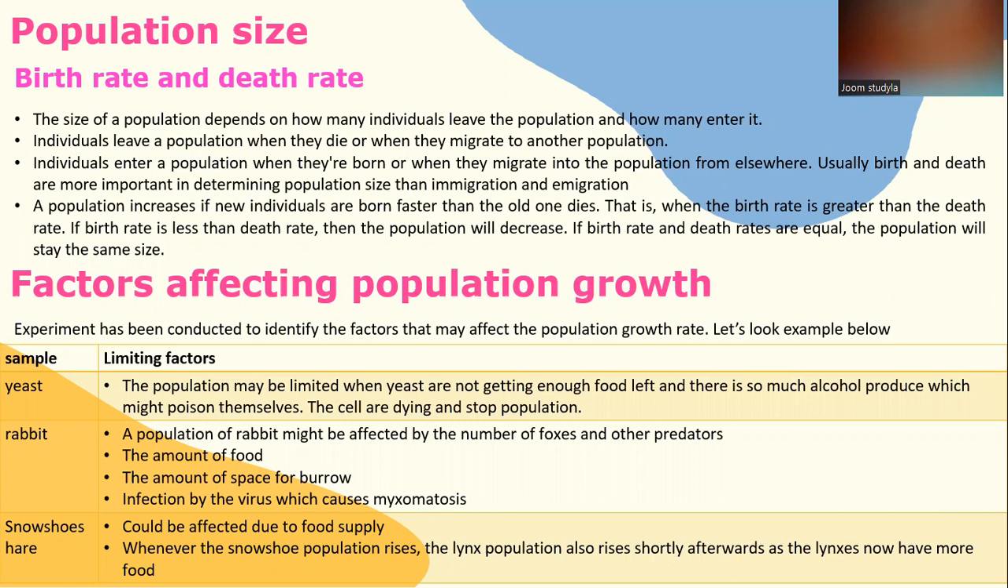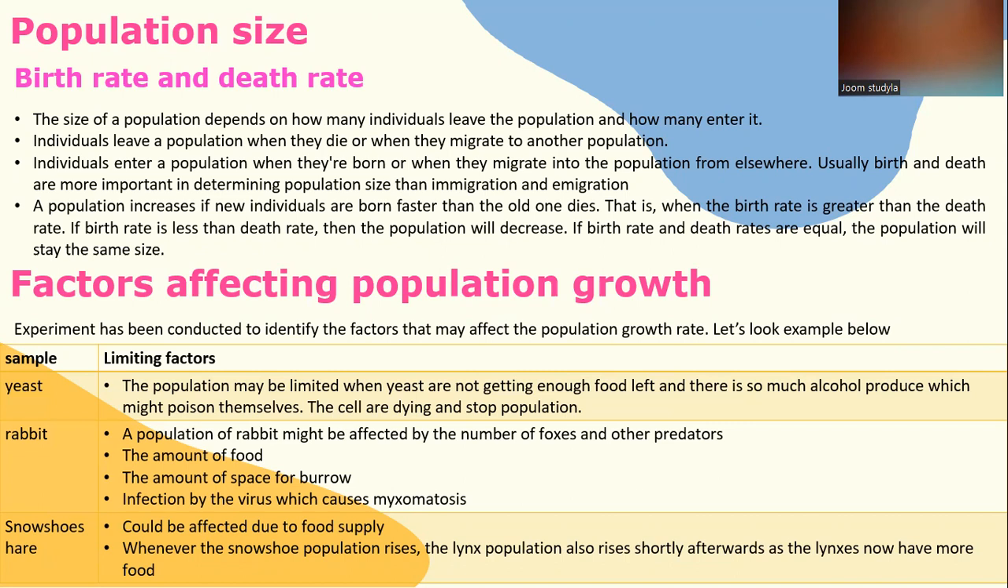Like rabbits, a population of rabbits might be affected by the numbers of foxes and other predators. And other than that, it is due to the lack of food and the amount of space for burrows. And finally, a rabbit limiting factor that affects population growth is infection by the virus which causes myxomatosis.